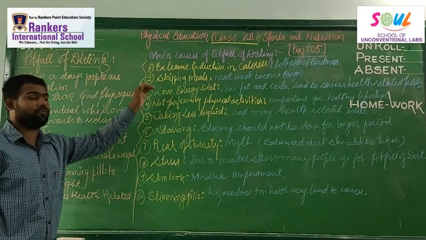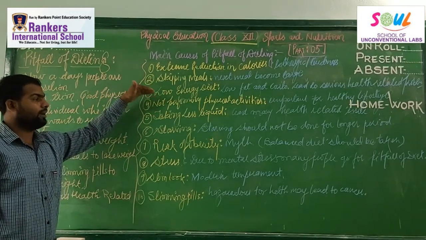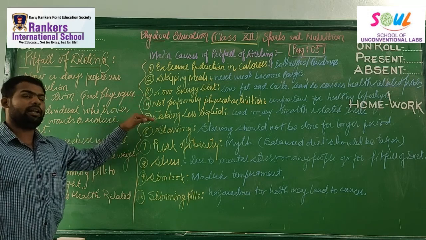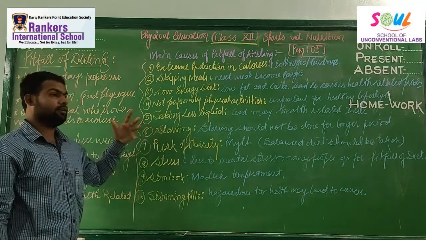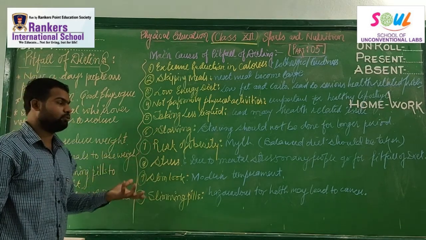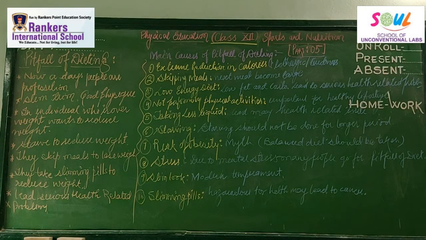The main causes of the pitfall of dieting are extreme reduction in calories, skipping meals, low energy in diet, not performing physical activity or physical exercise, and taking less liquid, which is most important. Liquid should be a huge amount in our diet. Fruits and vegetables are also very important for our diet. Risk of obesity may lead them to go for the pitfall of dieting. Stress, wanting a slim and trim body, wanting a good physique. The next thing I want to add is slimming pills, right? Which are more hazardous. So these are some main causes of the pitfall of dieting.